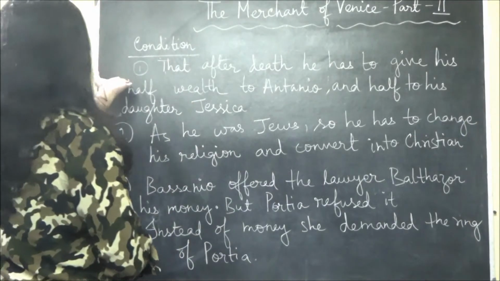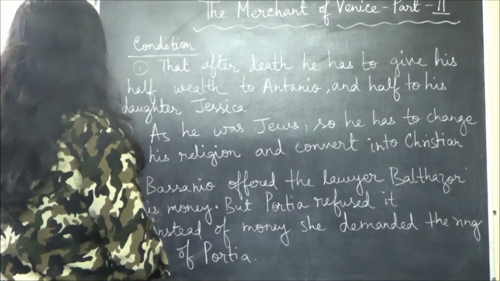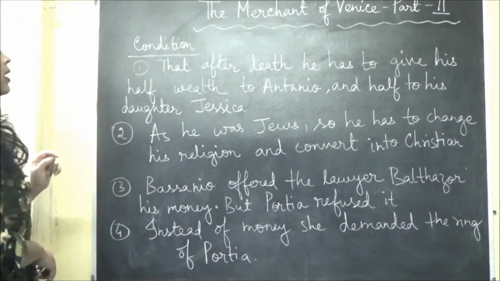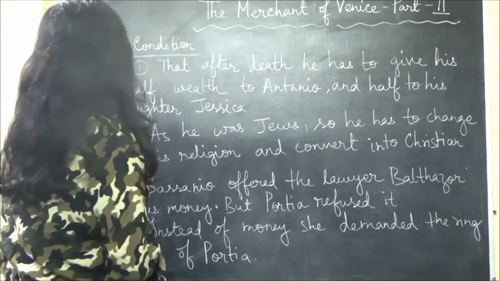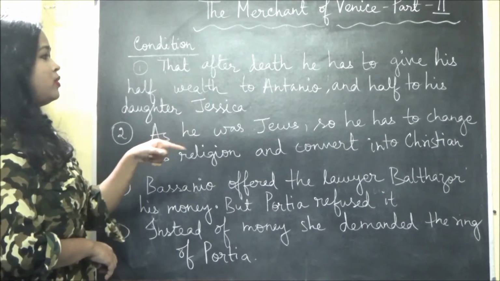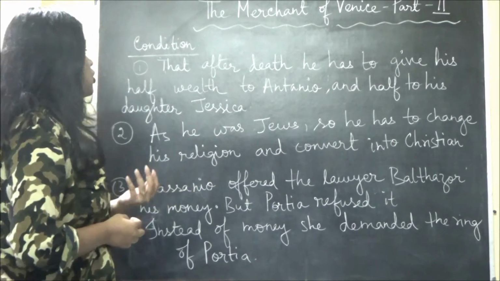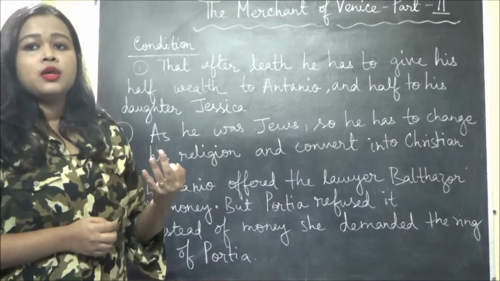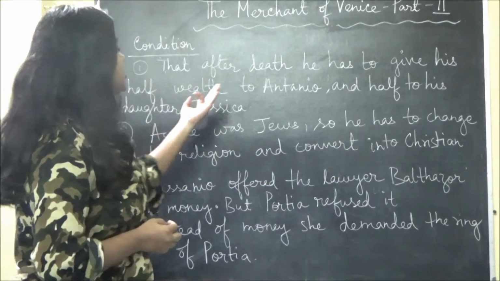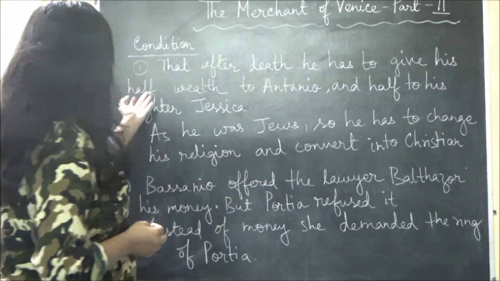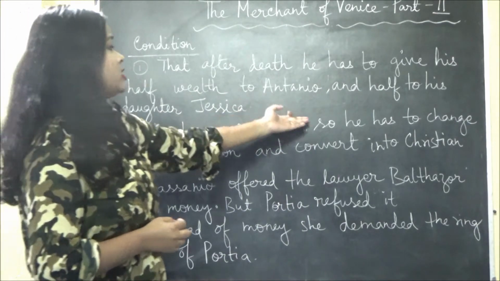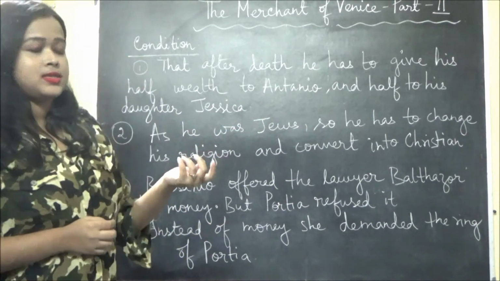The first condition was that after death he has to give half his wealth to Antonio and half to his daughter Jessica.